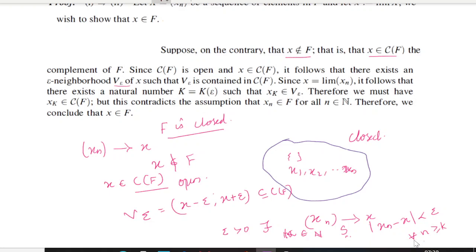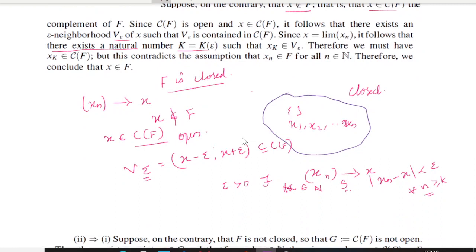So we can find such natural numbers. There exists a natural number k, which depends on epsilon. That's why we write k of epsilon. So there exists a natural number k such that xk belongs to V epsilon, because you can take this epsilon, right?